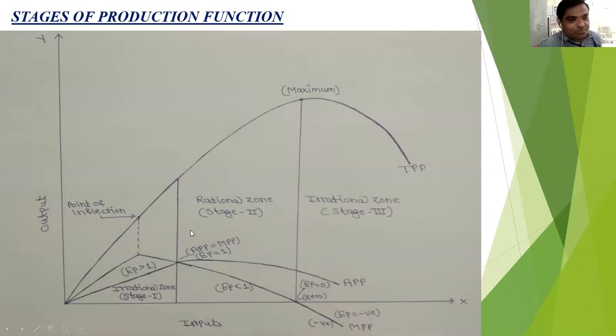In all stages of the production function, only this is the point where the MPP is maximum. This is the only point. Otherwise, you see the MPP is less than at this point. And when this point of maximum MPP is connected on the total product curve, then the point on the total product curve is called the point of inflection.